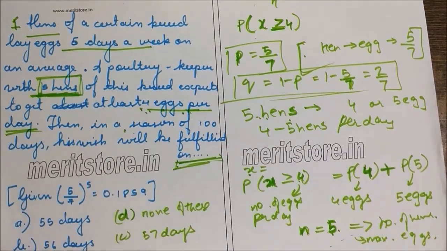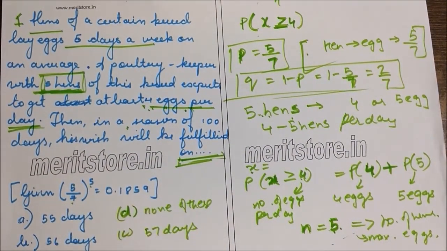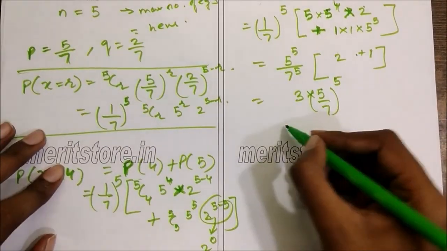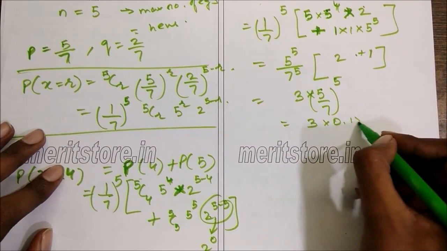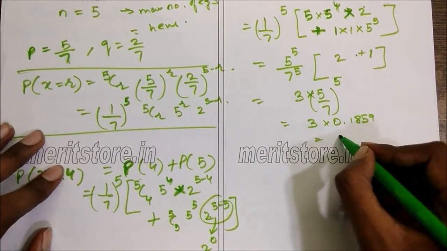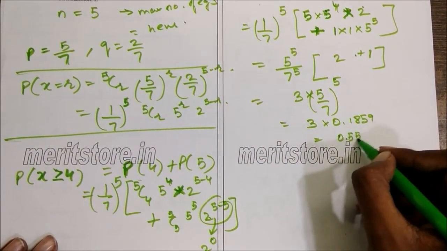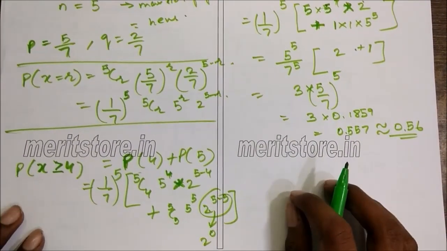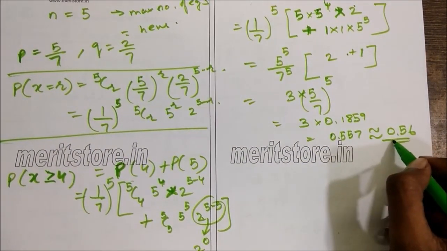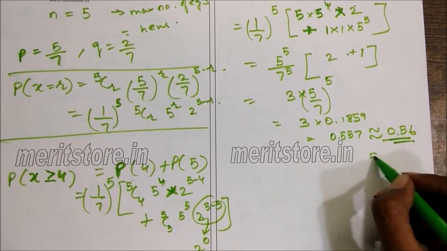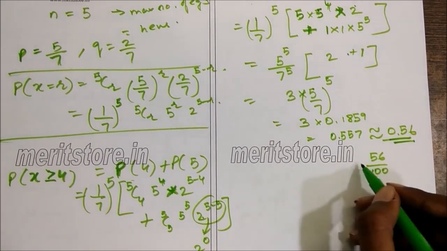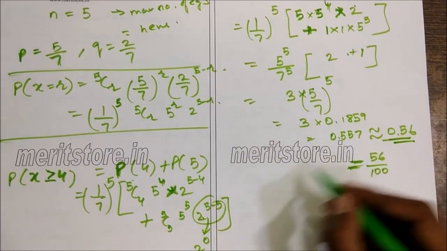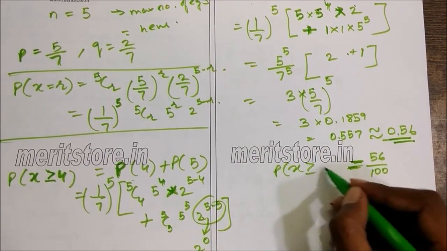Now it is given that 5 by 7 raised to 5 is approximately equal to 0.1859. So this is 3 into 0.1859. Multiplying this, we get 0.557, which is almost the same as 0.56. So this is the probability, that is 56 by 100, that he'll be getting at least 4 eggs per day.